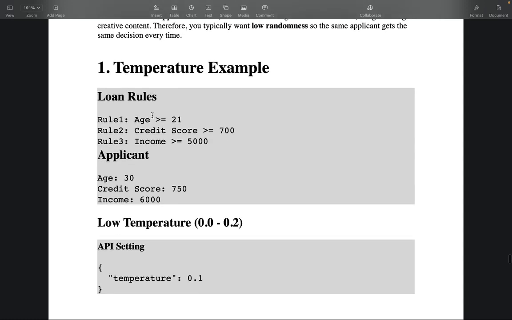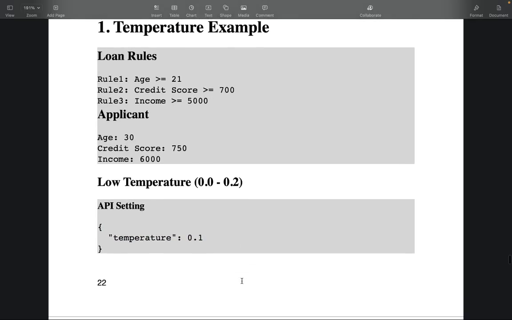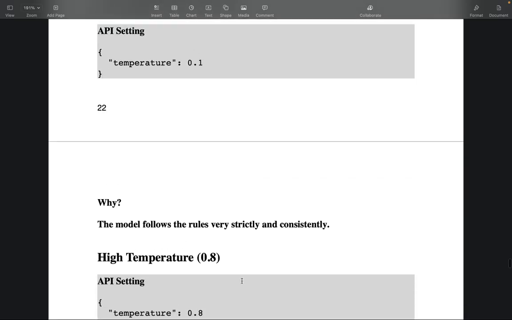So for example, for our loan example that we are giving, we should keep the temperature lower. In your API settings, keep your temperature to 0.1 to 0.2, right? Keep the temperature low, because why? The model follows the rules very strictly and consistently. We want consistency in these kinds of systems.